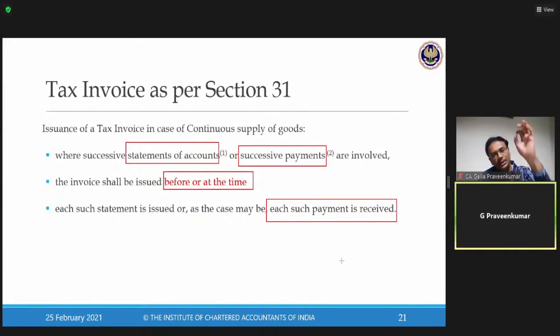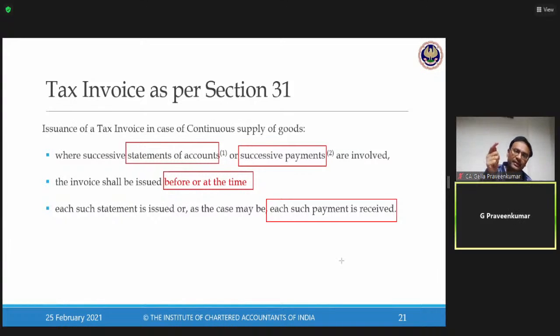The law clearly says, as per your contract, at the point in time where a statement has to be issued, like your domestic gas case, sir, every month, the moment the 30th gets over, on the 30th I issue a bill saying this is your supply of gas for that particular month. The law says, whenever you generate that statement, issue an invoice before or at the time of issuing that particular statement.